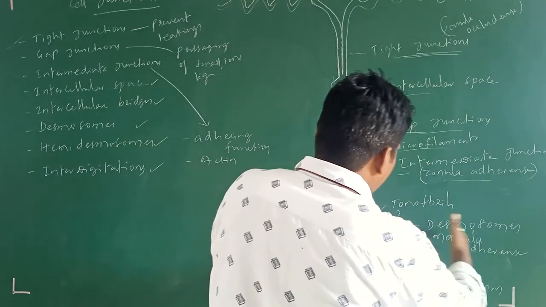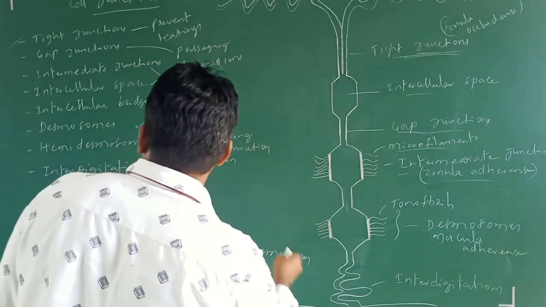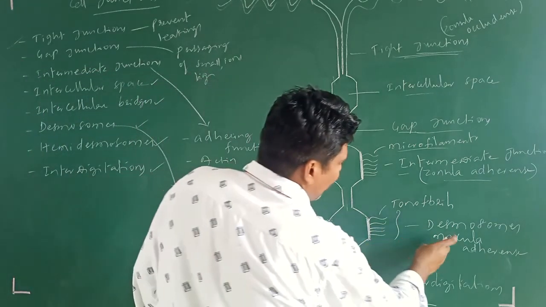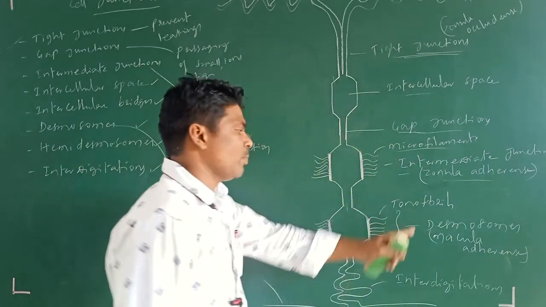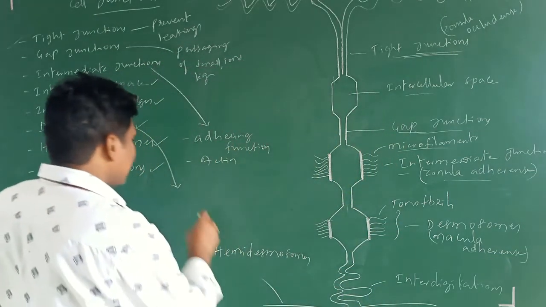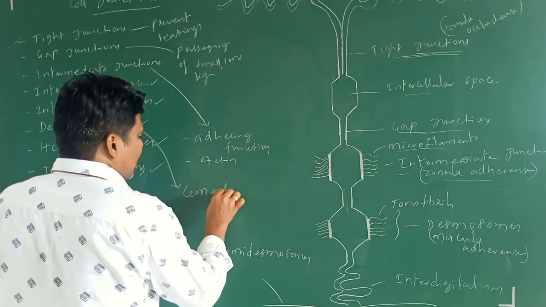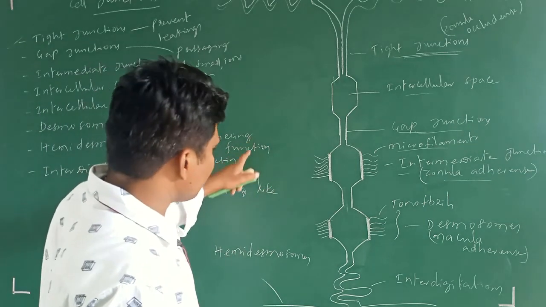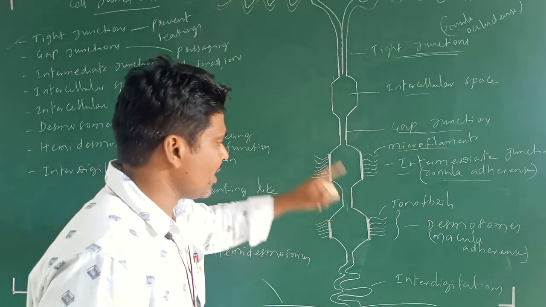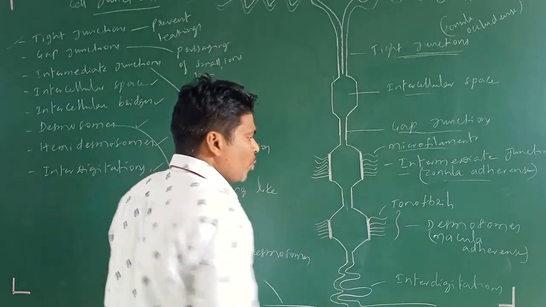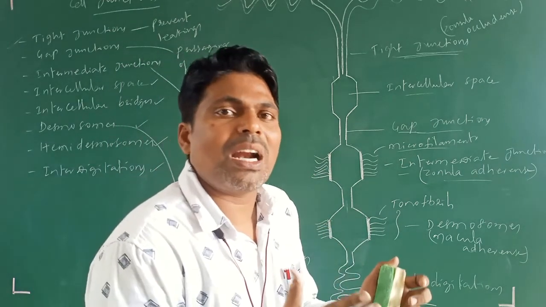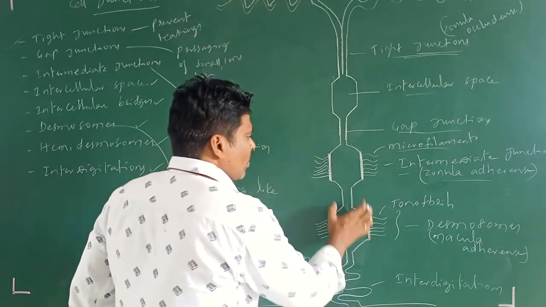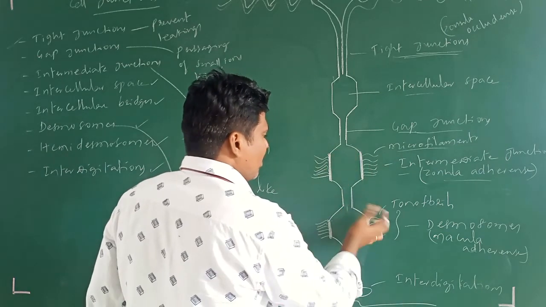Next, coming down, the third junction we call desmosomes, also known as macula adherens or macula desmosomes. Here is a cementing-like substance. Of course, this also has an adherence function. Mainly, these desmosomes attach stronger and thicker than intermediate junctions. Do you understand what I'm saying? So this also has an attachment function between the two cells.